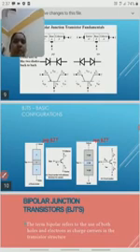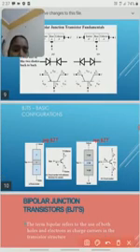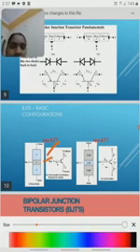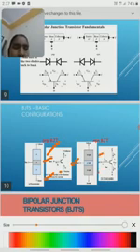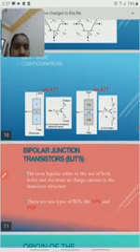So actually BJT is the basic configuration. Okay, I already explained it to you. So this is a PNP transistor. This is the symbol, the circuit diagram of the PNP transistor, and this one is the circuit diagram of the NPN transistor. Okay, and next.